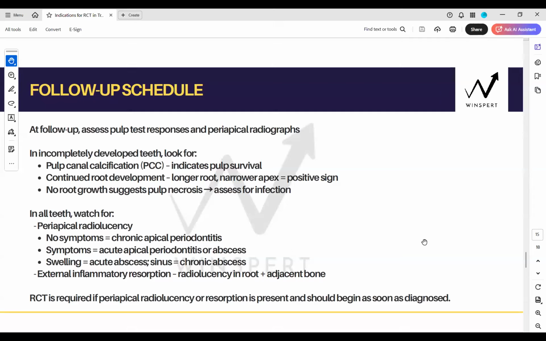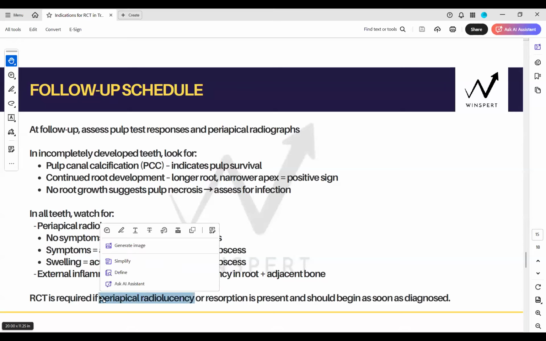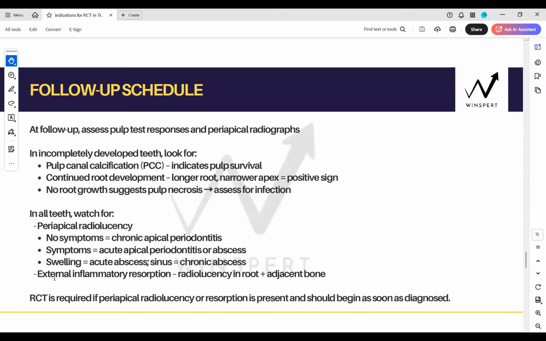Now RCT is required if the periapical radiolucency or resorption is present and should begin as soon as diagnosed. So for any resorption or periapical radiolucency, the only differentiating factor is the TAB radiolucency. That is why I taught you that almost every radiolucency will require RCT, but TAB will heal after 3 to 6 months.